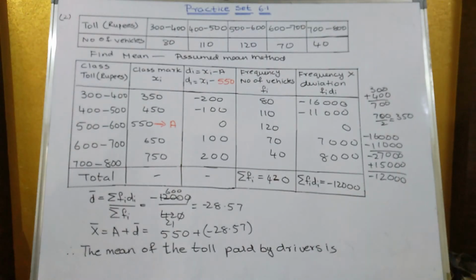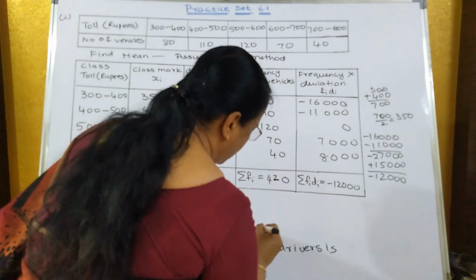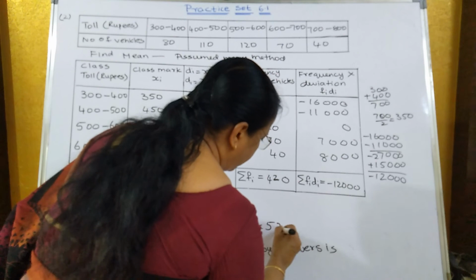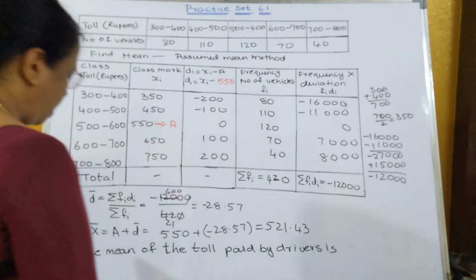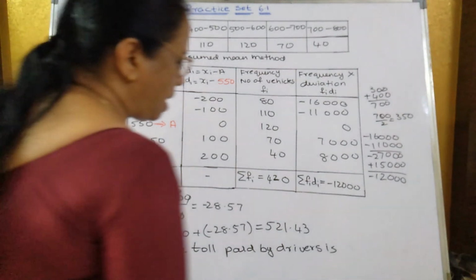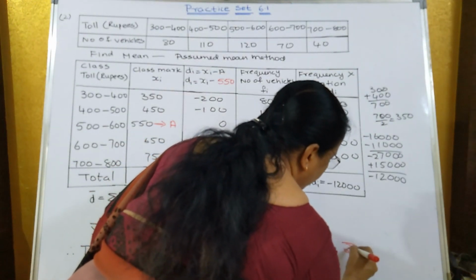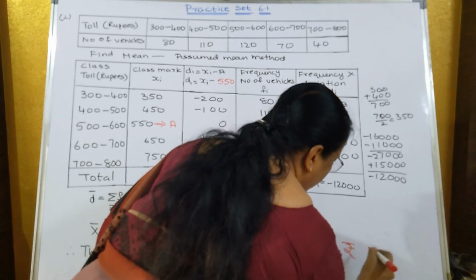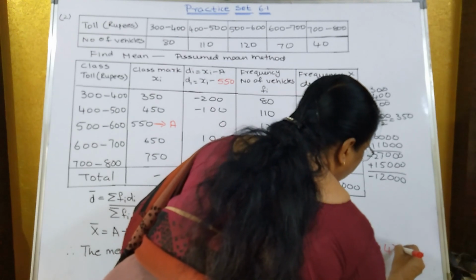You will get 521.43. So the mean of the toll paid by the drivers is how much? Rupees 521.43.